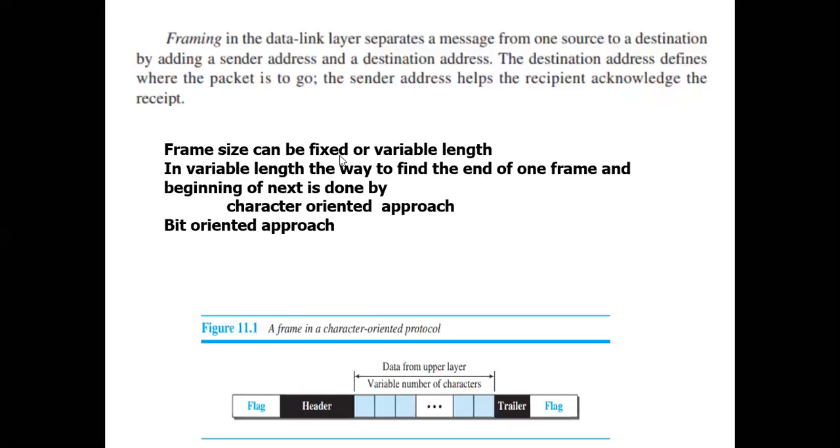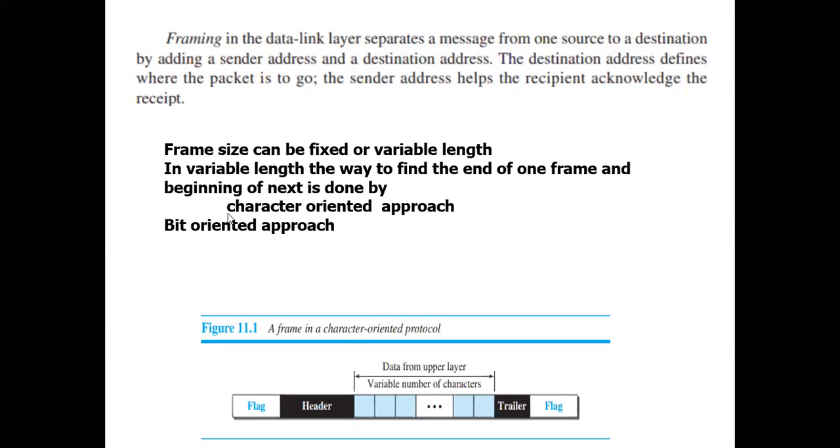If it is a fixed length, it is of no problem. If it is a variable length, we need to have some procedure to identify the beginning of one frame and the next frame. Because if it is a fixed length, we can say after 10 bits the next frame will start, since each and every frame will have 10 bits. But in case of variable length, since we don't know the actual length of frames each time, we need a procedure to identify the beginning and the end of a frame.